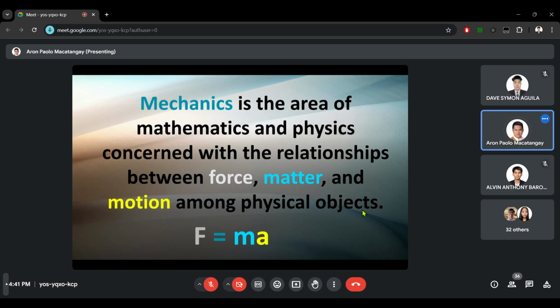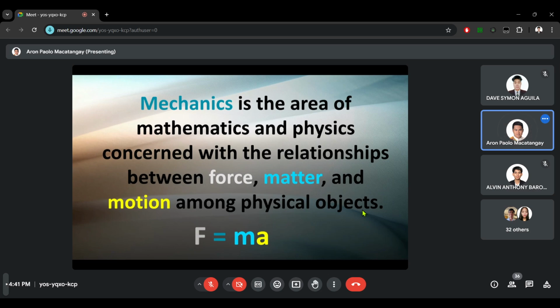among physical objects. Okay? Force, if you recall your physics classes, force is an effort, a push or a pull, to try to change the state of an object. When you say try to change the state, it means if an object is at rest or not moving, applying a force will exert an effort to make it start to move.